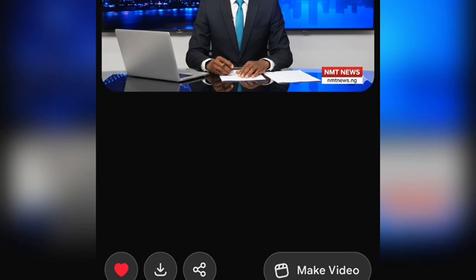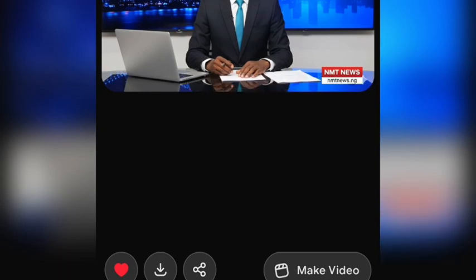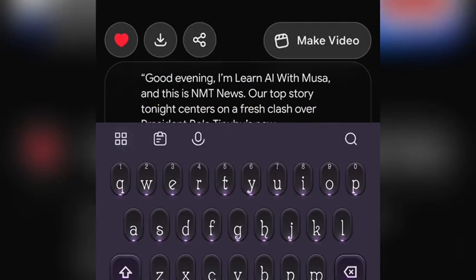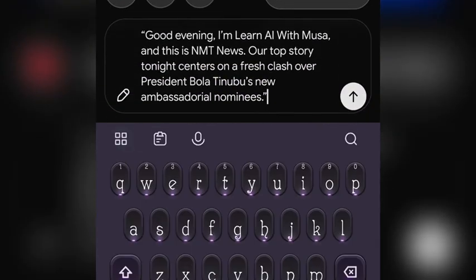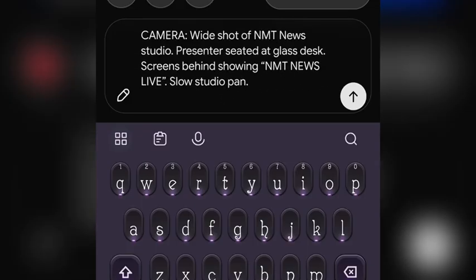This is Grok AI. Then I'll click on make a video. Then I'll click on customize. When I click on customize, then I'll paste the prompt here, everything with what I want him to say. I'll paste it. ChatGPT has already done everything for us, how the camera is going to do everything. Then the next thing is to click on this arrow here.